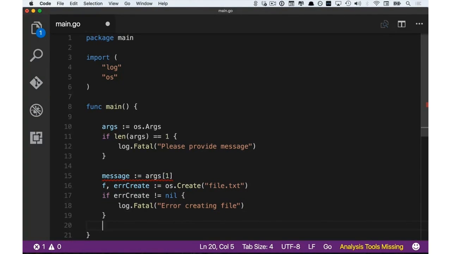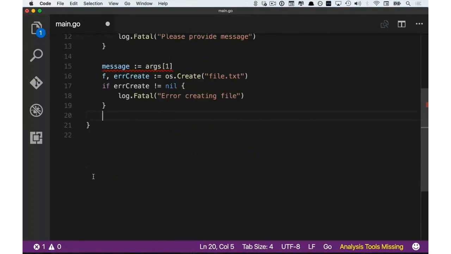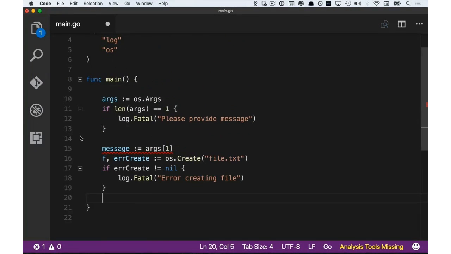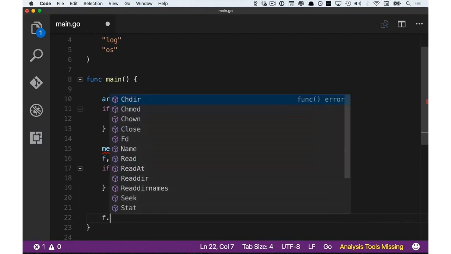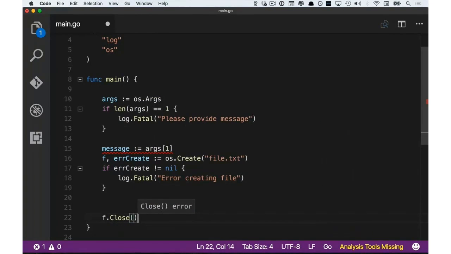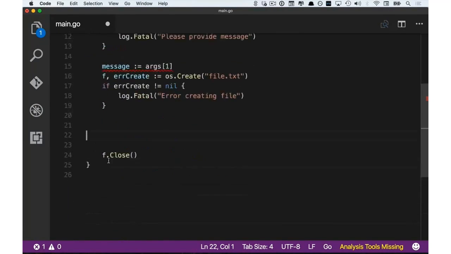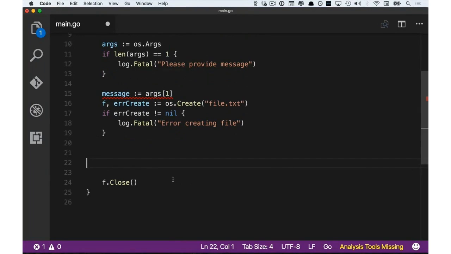Now, what we want to do every time that we open a file, we want to make sure that we close this file, the file handler, so that we don't consume a lot of RAM from our servers. So what we could do is write a call to the close function all the way to the end of the main function so that it closes once we're done working with it.